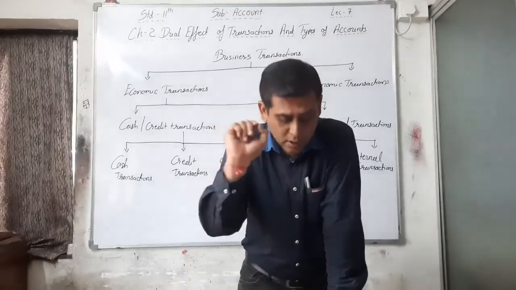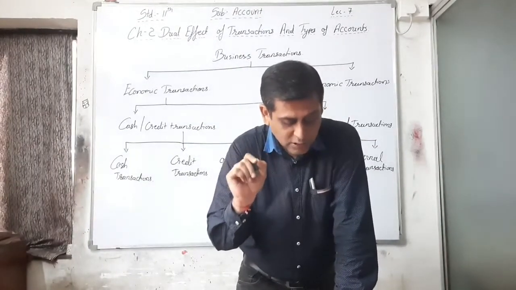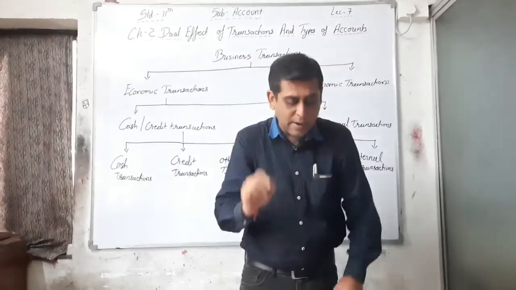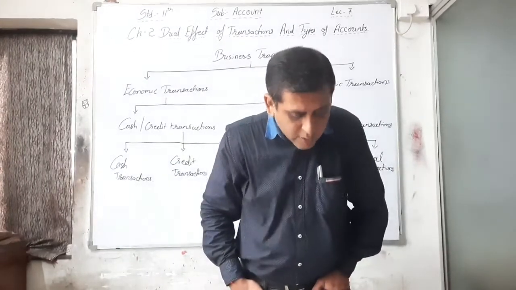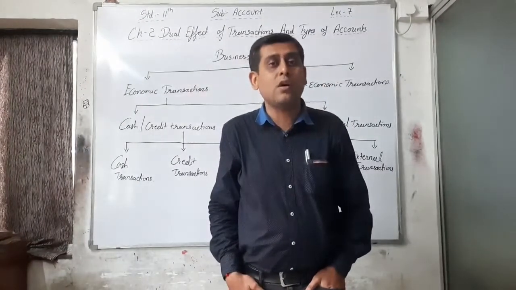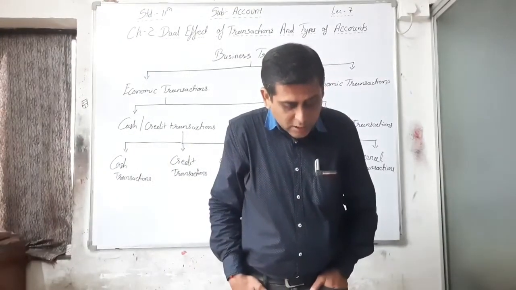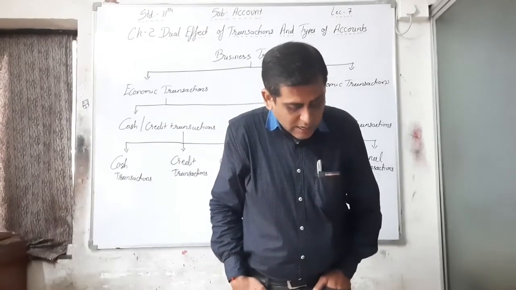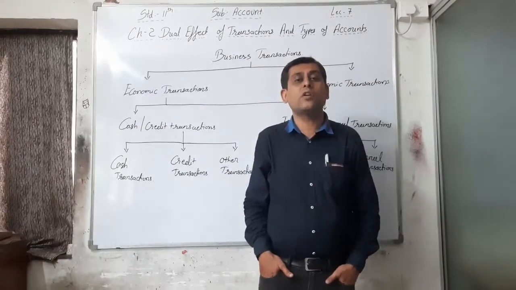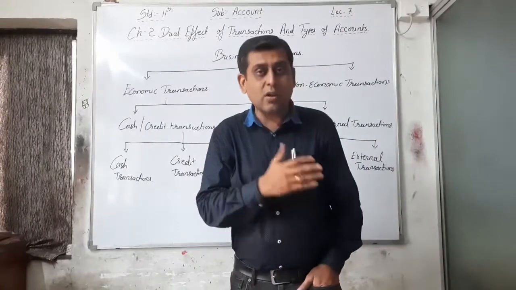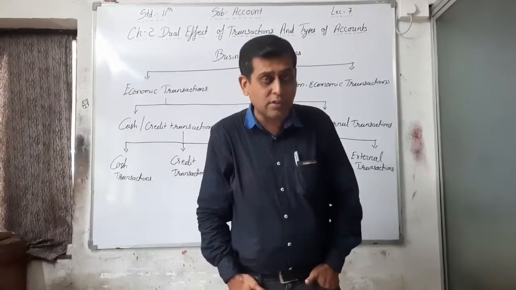Underline that particular line. In brief, purchase and sales of assets, goods, services are made in the present, but their money is payable or receivable in future. That is called a credit transaction. These transactions are recognized as credit transactions. Examples are given. Now the third point is other transactions. I already saw all the credit transaction examples, that's why I am not reading them.